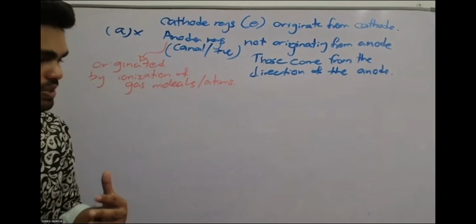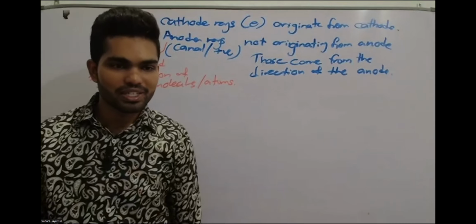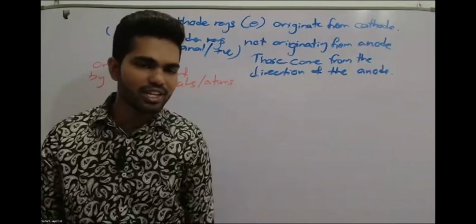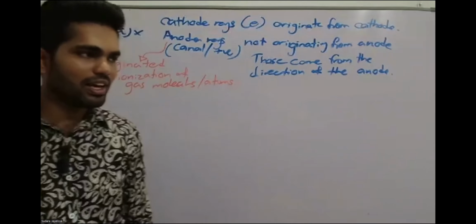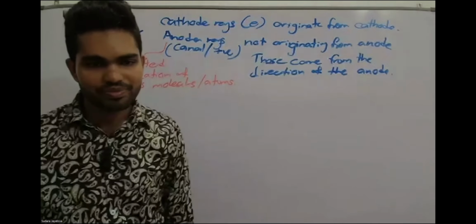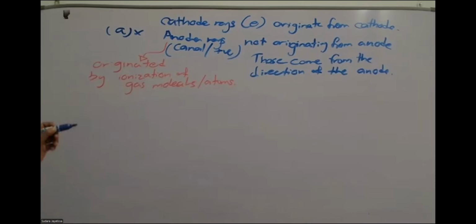Then when they come to the cathode, they pass through the holes of the cathode. Just remind yourself of what we discussed last week. I discussed 2 MCQs regarding positive rays. I remember the same theory was given in a question. So you are very good. That's why statement A is wrong.